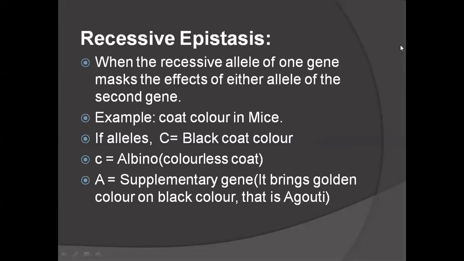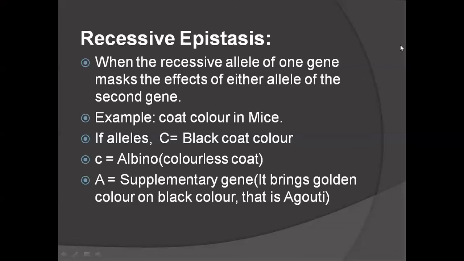So here you see the alleles: capital C is for the black coat color, and small c is for albino, the colorless coat. It is a recessive gene. And capital A is a supplementary gene. It brings golden color along with black. When capital C, black, and capital A combine, then agouti comes.